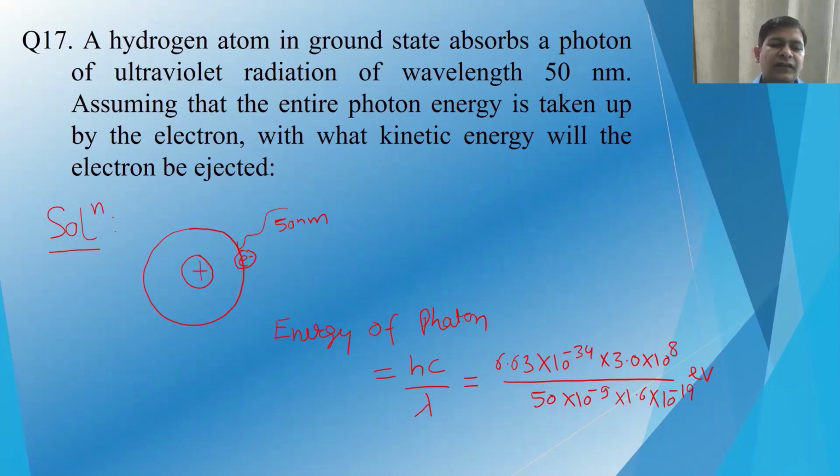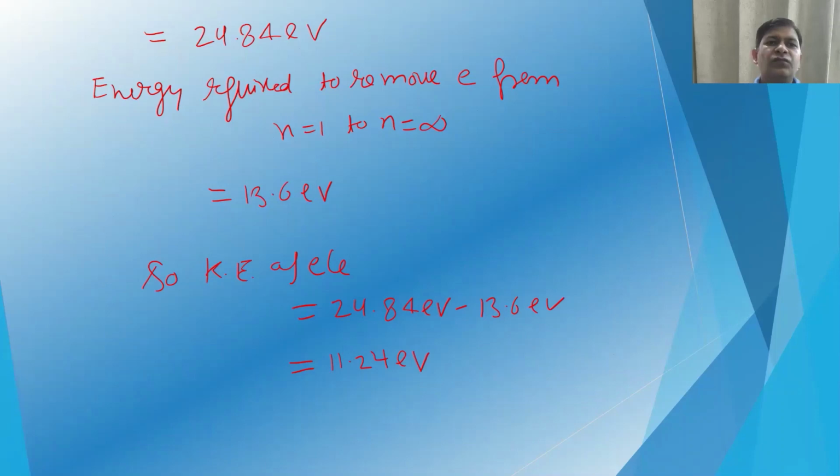So we have a positive center and the electron is revolving in the ground state, and 50 nanometer radiation is absorbed by this electron. So what is the energy of the photon? Energy of the photon will be hc by lambda. You put all these values and divide this number by 1.6 times 10 to the power minus 19 to convert that into electron volt. So you will have 24.84 electron volt. That is the energy of this incident photon. Now the energy required to remove this electron.